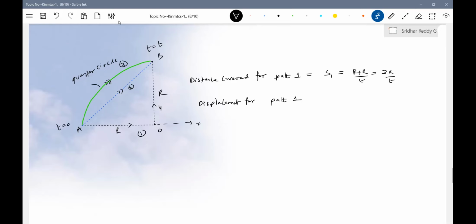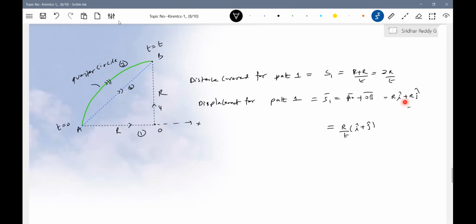So what will the displacement vector be? How do you define the displacement vector? AB bar is AO bar plus OB bar over t. So this will be r i cap plus r j cap over t. See, here is where the use of vectors comes.